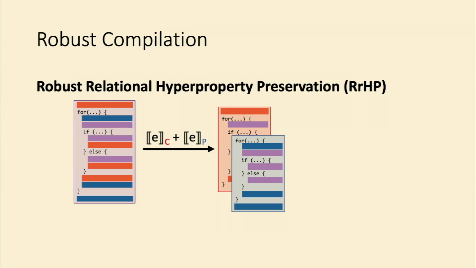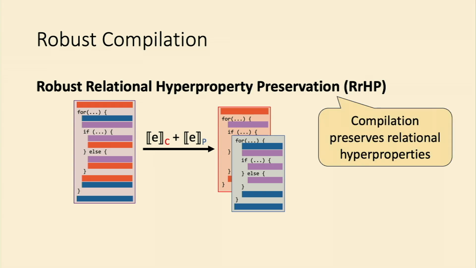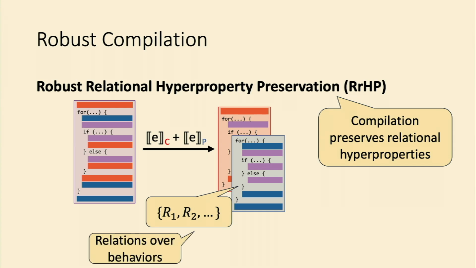Another thing we strongly believe is true is a property of robust compilation called robust relational hyperproperty preservation. Nicholas actually talked earlier, had this great talk about robust compilation, but I'll review specifically RRHP, which basically says that compilation preserves relational hyperproperties. What this means is, suppose we have a set of relations that is satisfied by the code that gets compiled. This is going to be a set of relations over behaviors or hyperproperties.